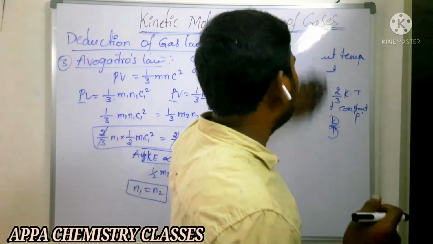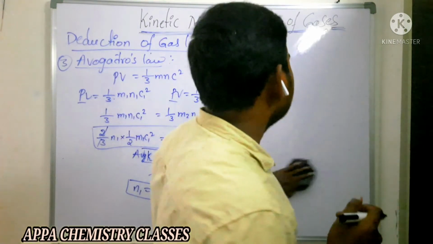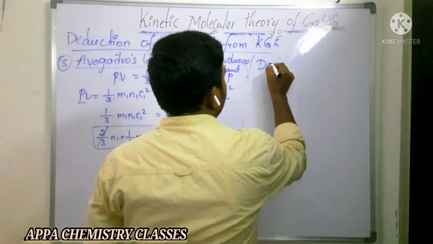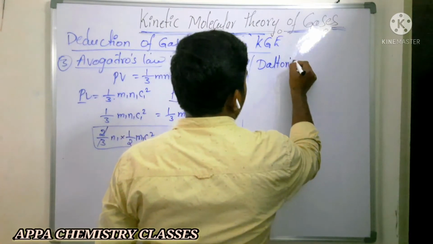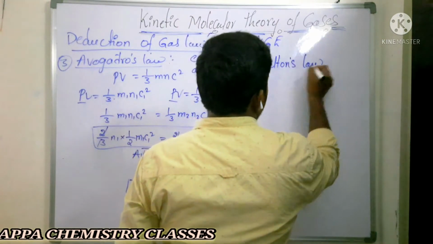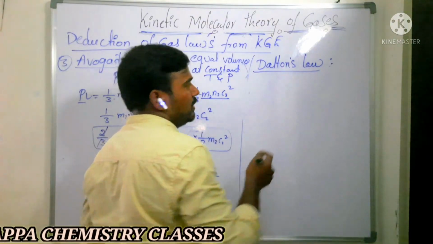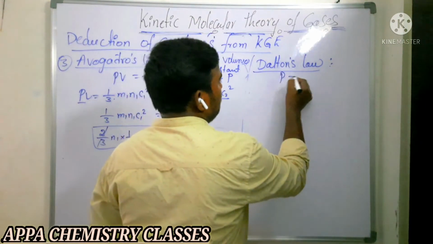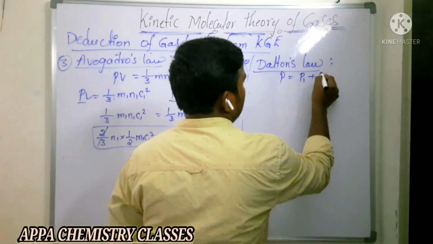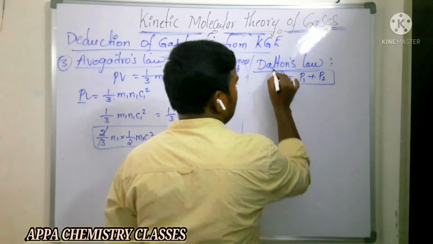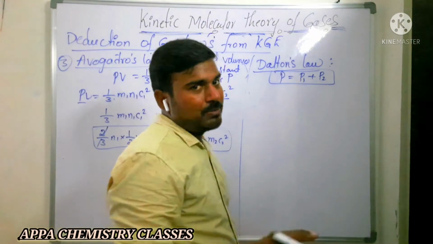How we can derive Dalton's law from the kinetic gas equation, we will see. So what is Dalton's law? It is applicable for non-reacting gases. You can see the previous video, where you will find complete details about Dalton's law. That is, total pressure must be equal to the sum of the partial pressures. If there are two gases, that is P1 plus P2.